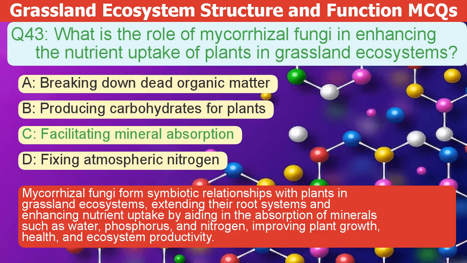Mycorrhizal fungi form symbiotic relationships with plants in grassland ecosystems. They extend plant root systems, enhancing nutrient uptake. This helps plants absorb minerals like water, phosphorus, and nitrogen, improving plant growth, health, and overall ecosystem productivity.